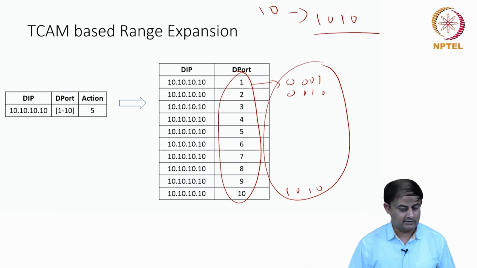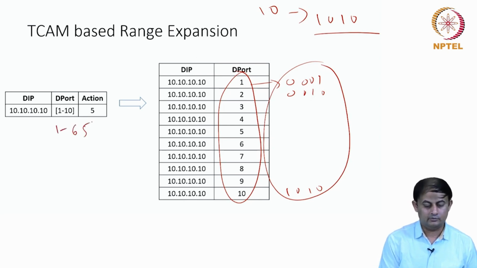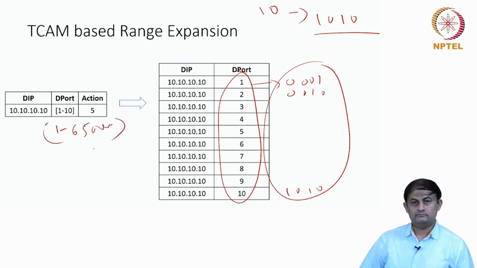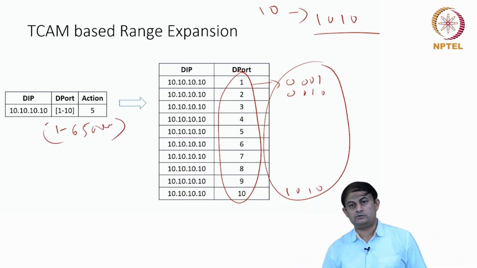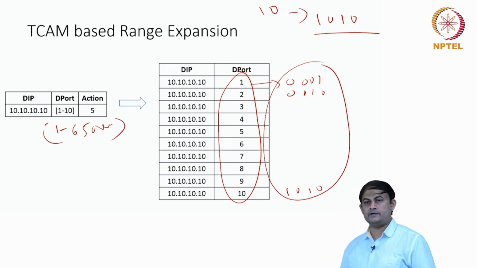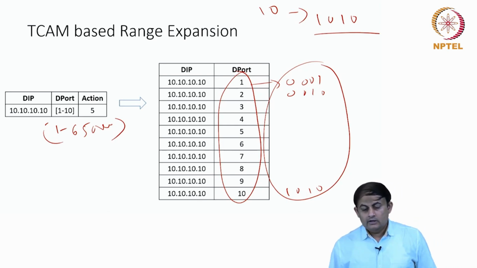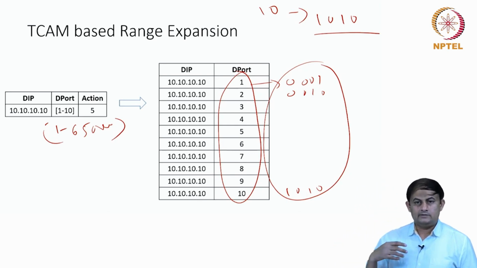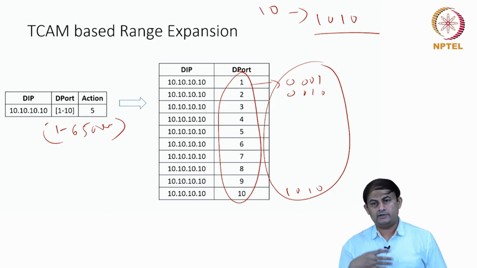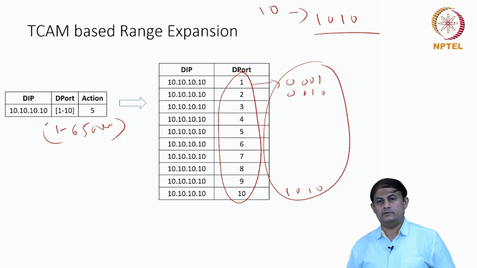Now the question is, this range expansion problem can be quite tedious when you do the expansion. For example, if the destination port number is between 1 to 65,000 or something like this, then there are 65,000 rules created inside my classifier. One rule actually expanded to 65,000. That's quite a large number of rules. So this is going to be challenging both from the storage perspective and also from the comparison perspective. So we need to handle this range expansion problem.